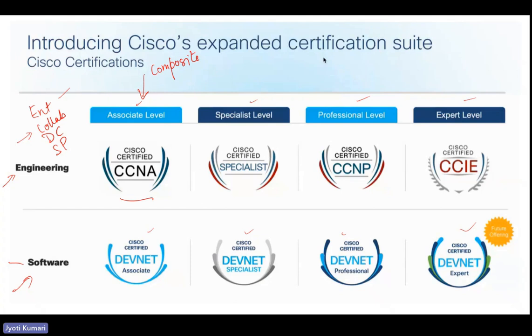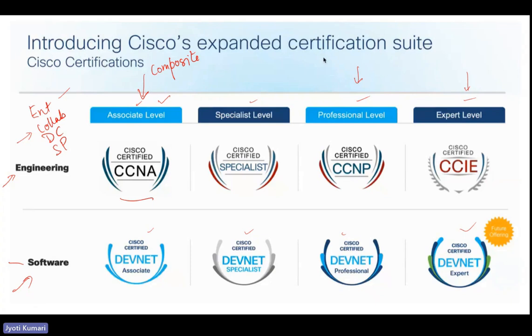And it is not a prerequisite now. Cisco has removed the prerequisite requirements for any of the certifications. Earlier, if you wanted to go for professional level, you must have an associate level certification to obtain CCNP. Even for expert level, you must have had CCNP before that. But now there is no prerequisite, and you no longer need any prior certification to take the exam and get certified at that particular level.